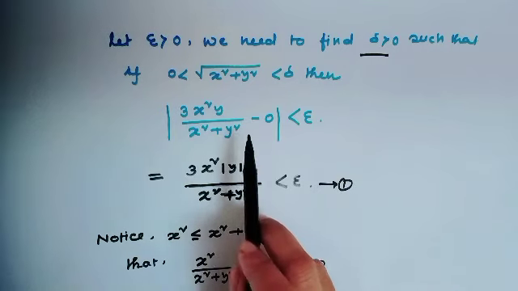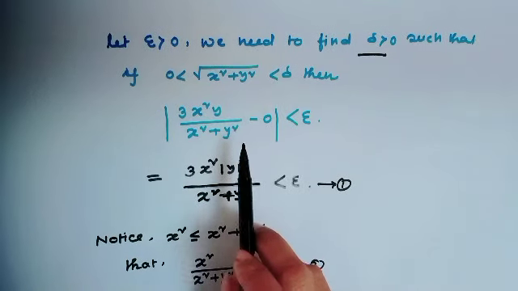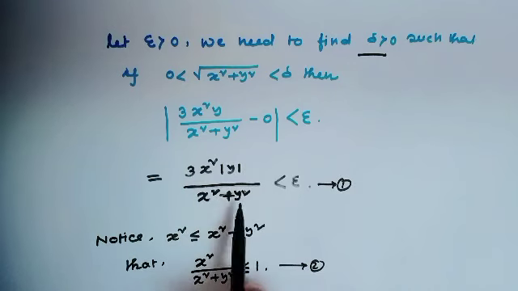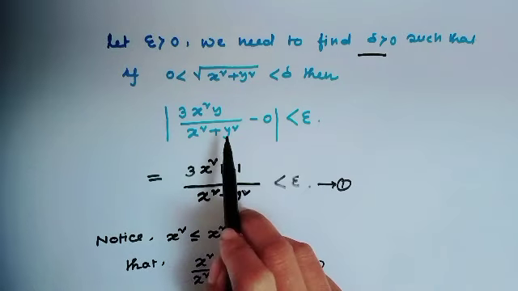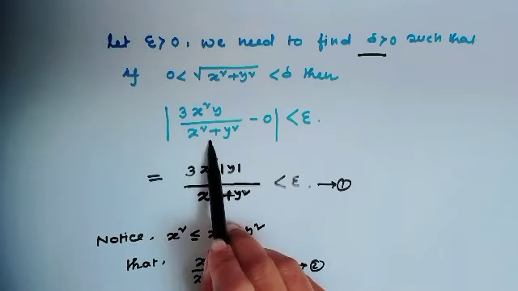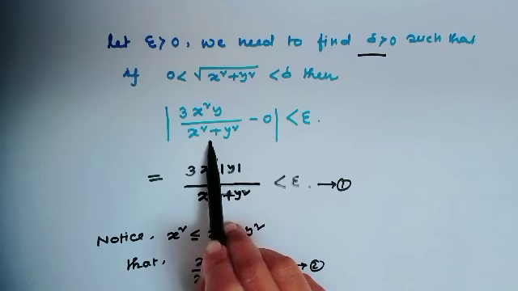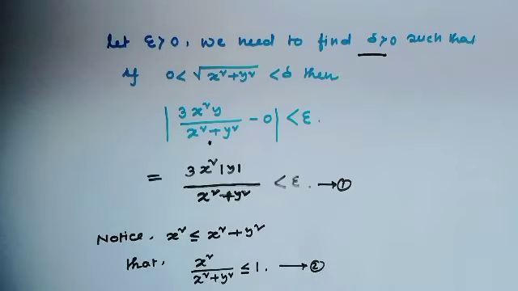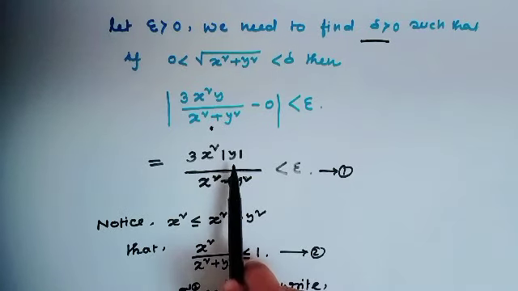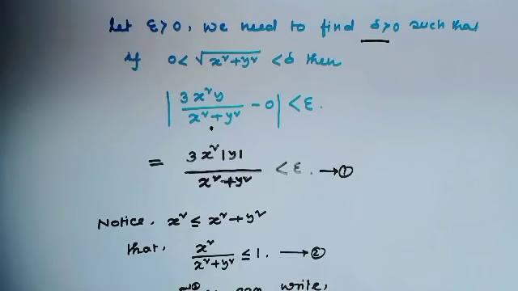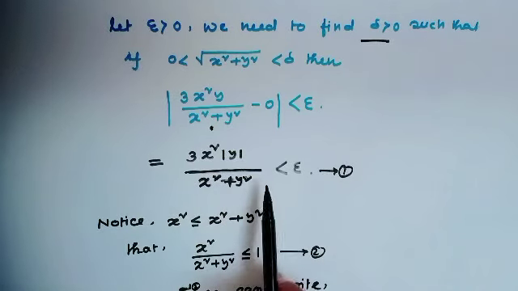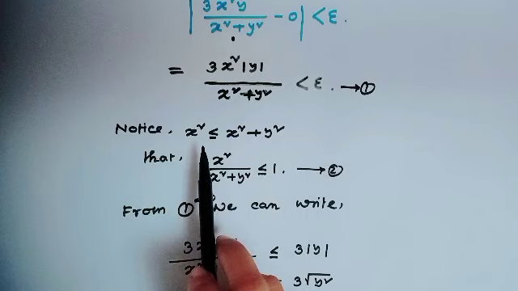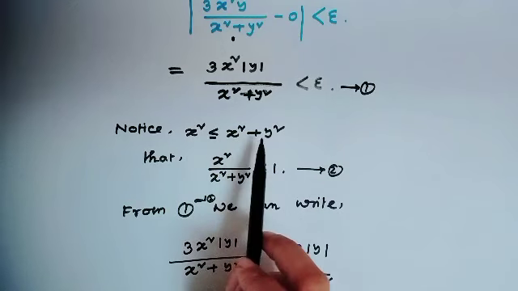From this line we can write 3x square absolute value of y over x square plus y square, because this is always positive, so it does not need absolute value. Similarly x square and 3 are always positive, so we only need absolute value of y. From this line this is less than epsilon. Notice we all know x square is less than or equal to x square plus y square.